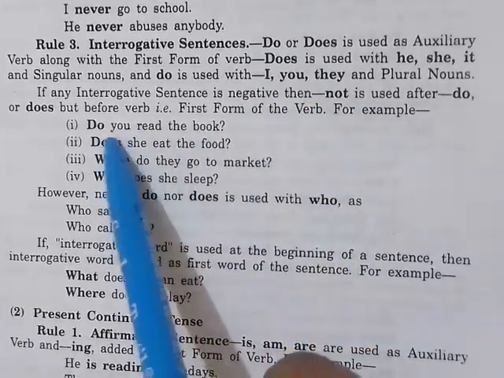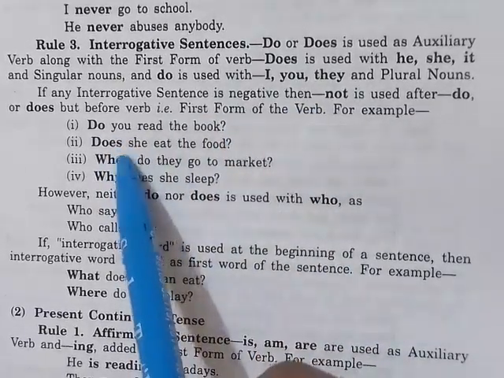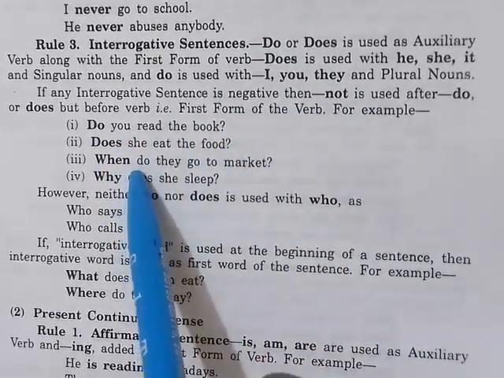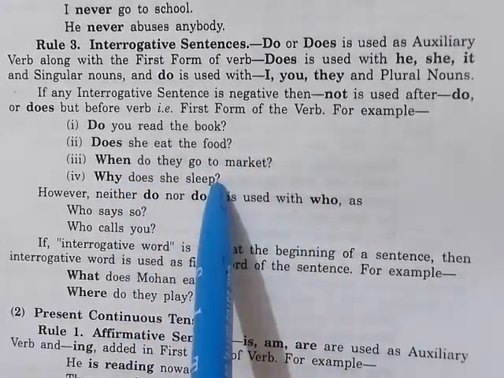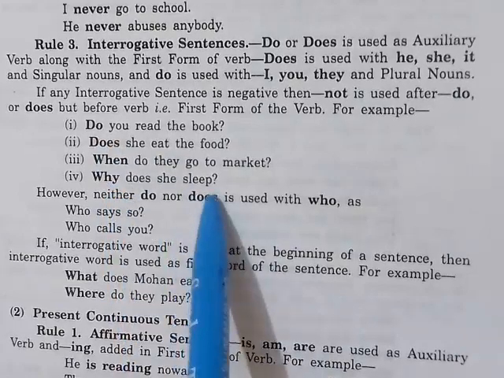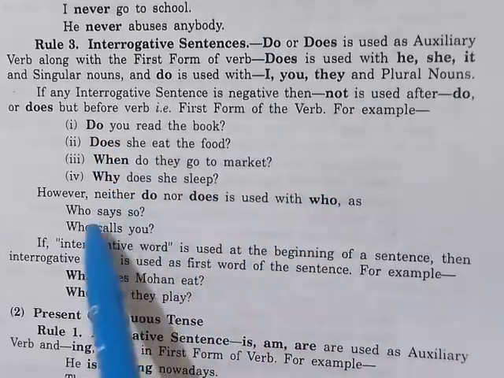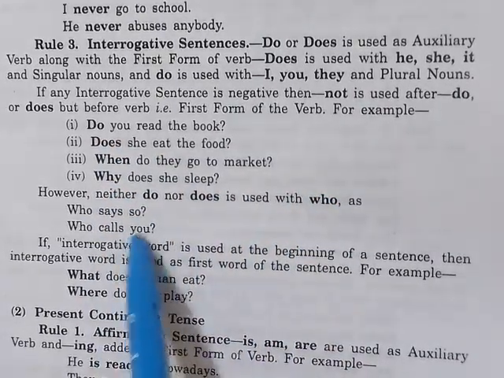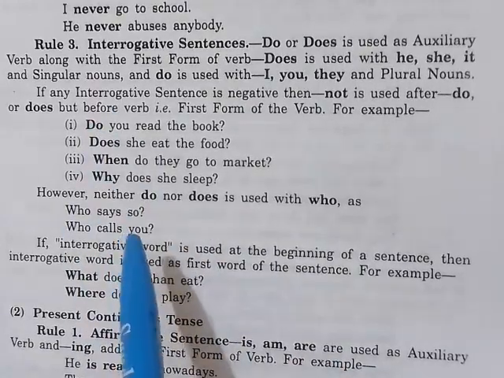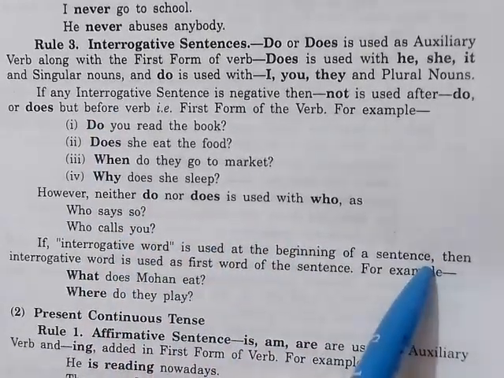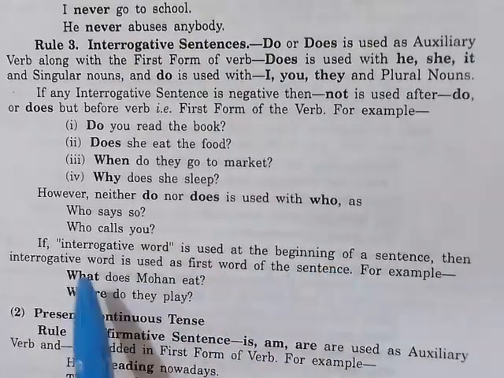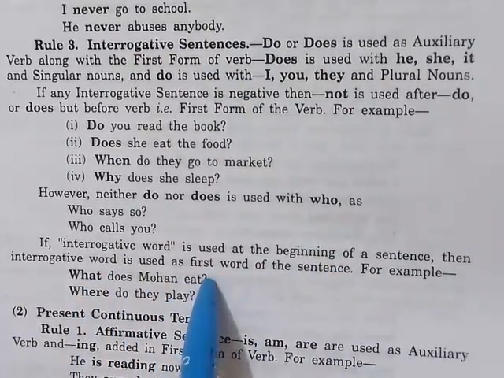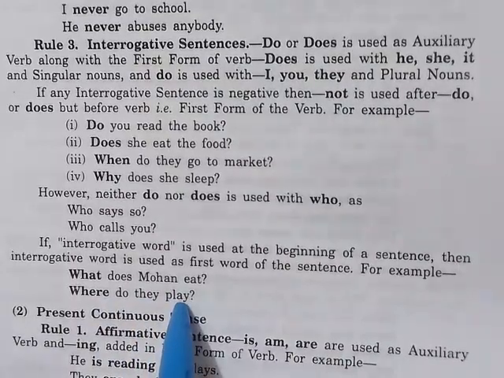For example, do you read the book? Does she eat the food? When do they go to market? Why does she sleep? Neither do nor does is used with who. Who says so? Who calls you? If an interrogative word is used at the beginning of a sentence, then it is the first word of the sentence. For example, what does Mohan eat? Where do they play?